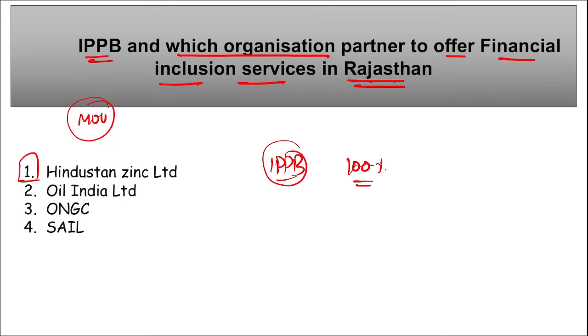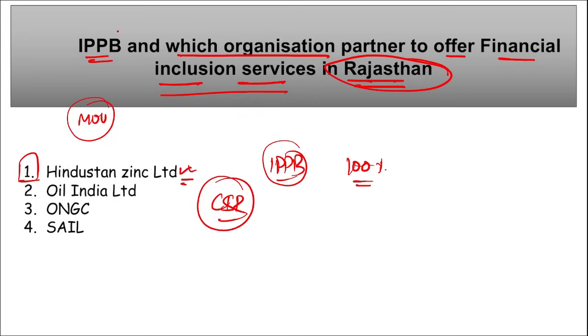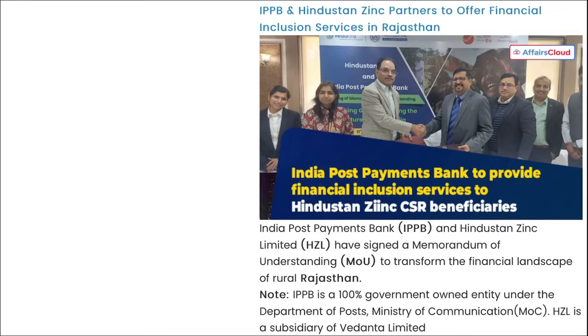This MOU will provide various financial services to the beneficiaries of Hindustan Zinc Limited's corporate social responsibility activities. This will help people open bank accounts, get pension plans, and get various investment options, that is, where they should invest money, and so on. So basically for financial inclusion services in rural Rajasthan, IPPB and Hindustan Zinc Limited signed a memorandum of understanding.